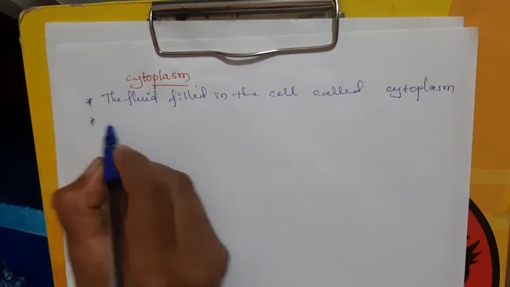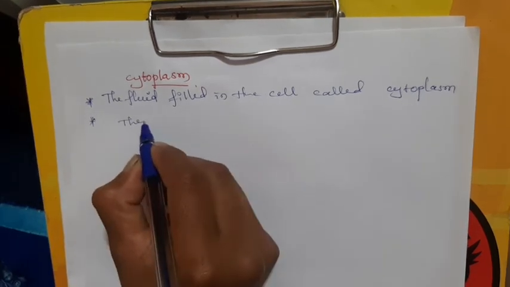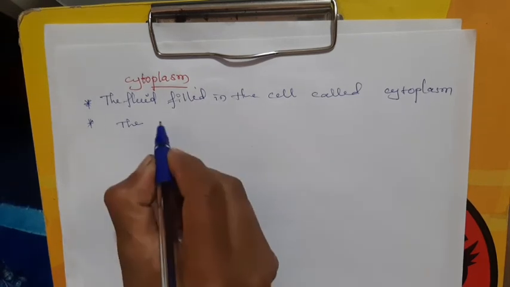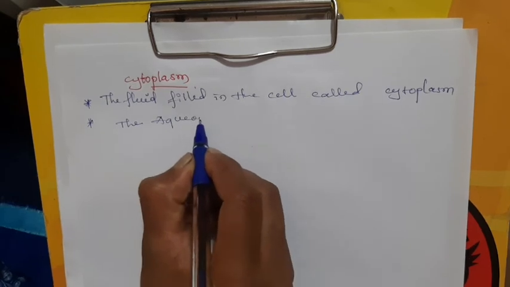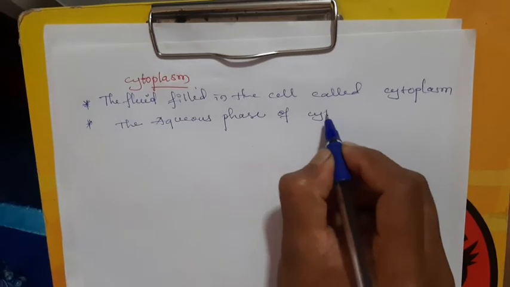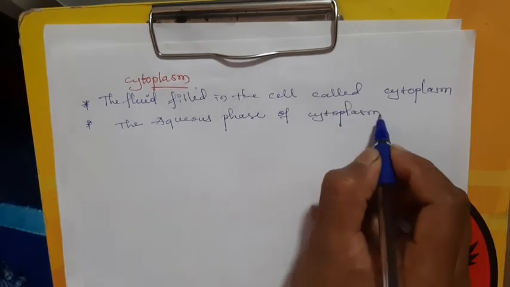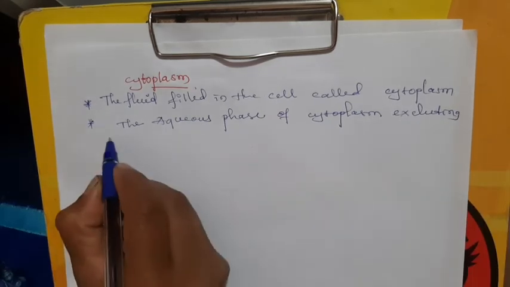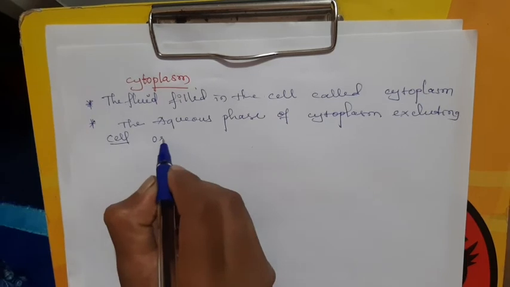Next, the aqueous phase of the cytoplasm excluding cell organelles. What I am trying to say is, in the cytoplasm, if you remove all the cell organelles, you get the aqueous phase, which is known as cytosol. The aqueous phase of cytoplasm excluding cell organelles.